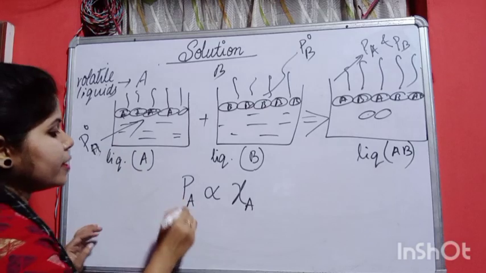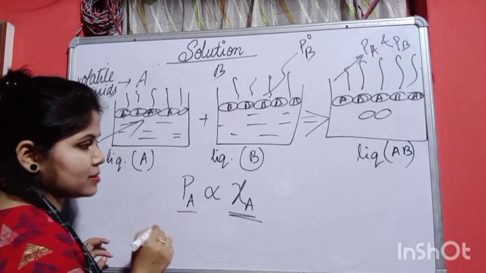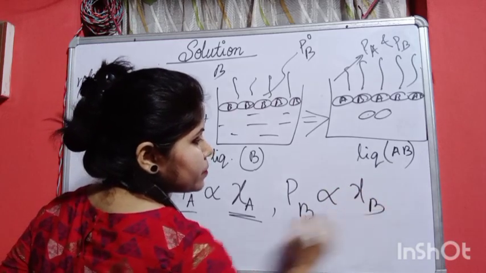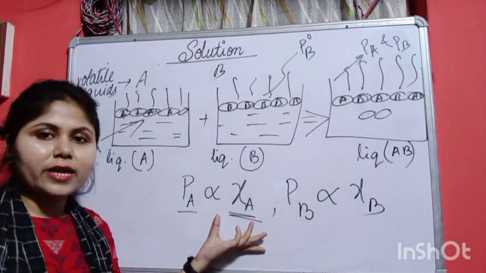So Raoult told that PA is directly proportional to X A and PB is directly proportional to X B. This was proposed by Raoult, a French chemist.